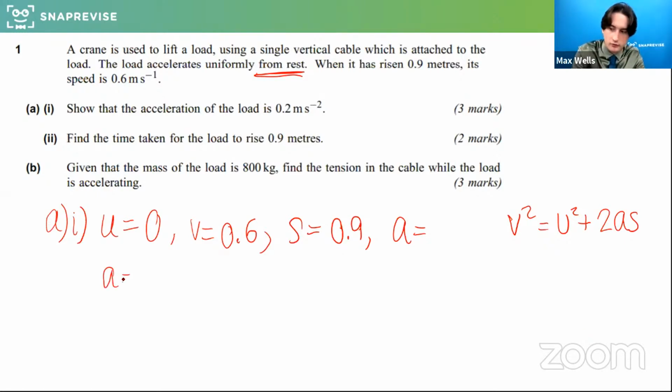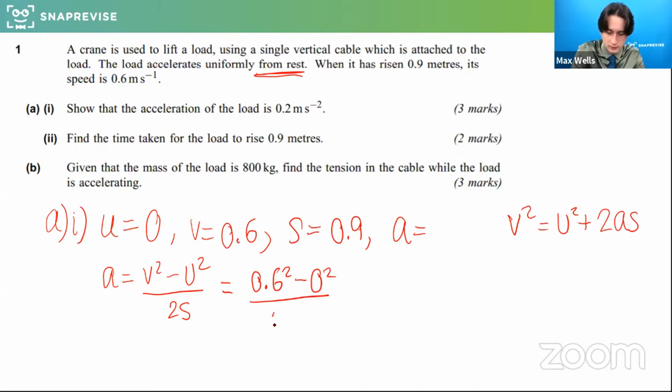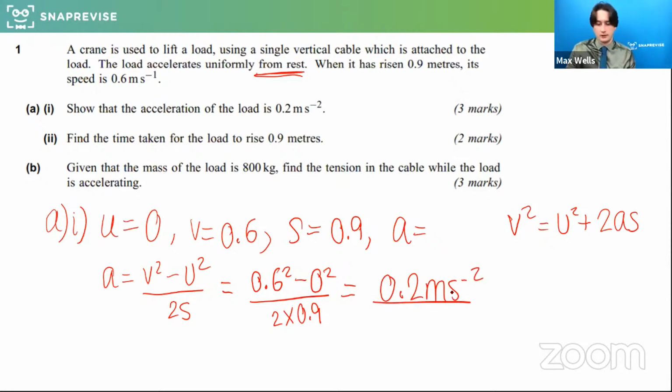So A, we could rearrange that to v squared minus u squared over 2s. Subbing these values in, 0.6 squared minus 0 squared over 2 times 0.9 is going to give us what? What do we get? Superb, 0.2 meters per second squared. Brilliant. Now, the second part of this says, find the time taken for that to happen.